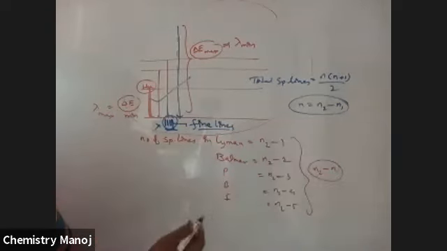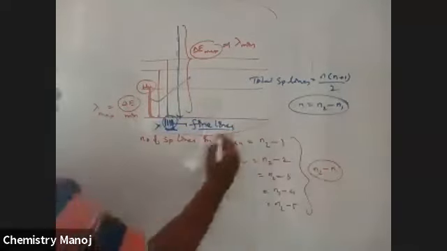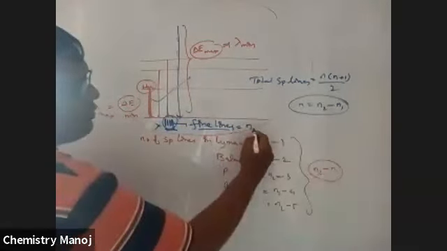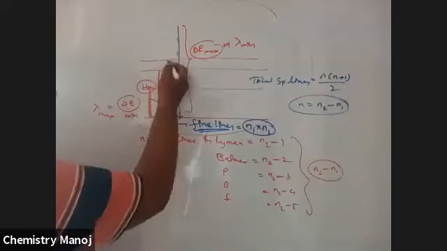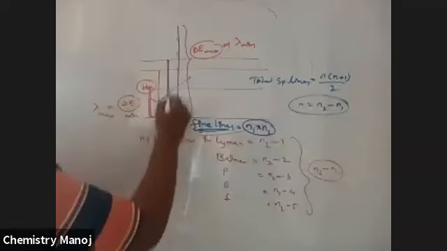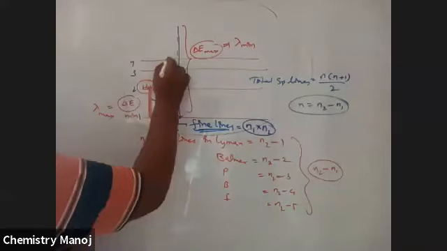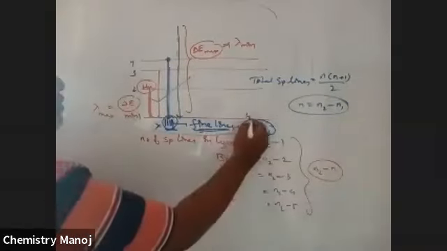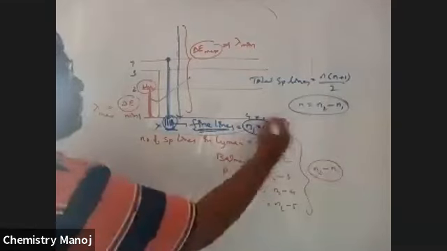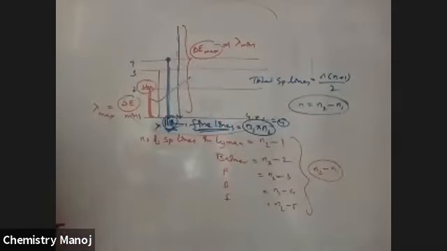Why these fine lines are available is not explained by Bohr's model. The number of fine lines is equal to n1 into n2. It is a formula to calculate the number of fine lines for a particular line. If the line comes from 4 to 1, n2 is 4 and n1 is 1, so 4 into 1, a total of 4 fine lines are available.